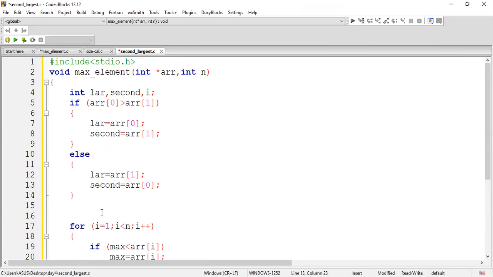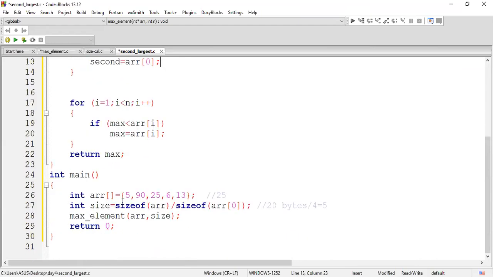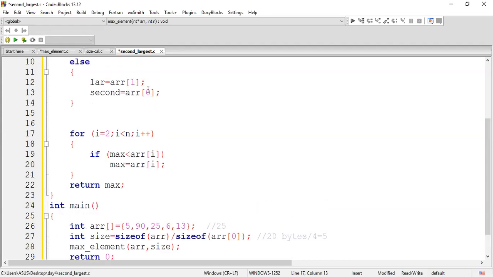And after that I'm going to start my iteration. I have taken the first two elements, the 0th and the first element. So where should my iteration start from? Our iteration should start from the second position, not from the 0 or 1 position. The reason is that I have already placed 0 and 1 in largest and second. So it is not required to start from there; if you start from there, it will cause some confusion.